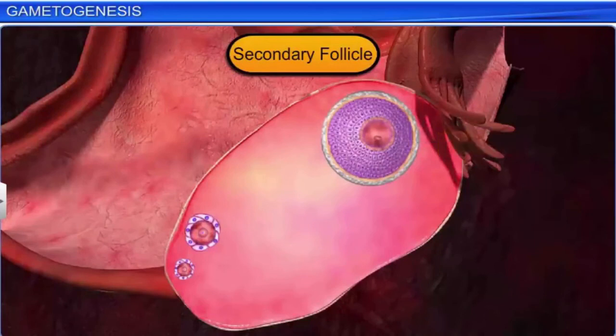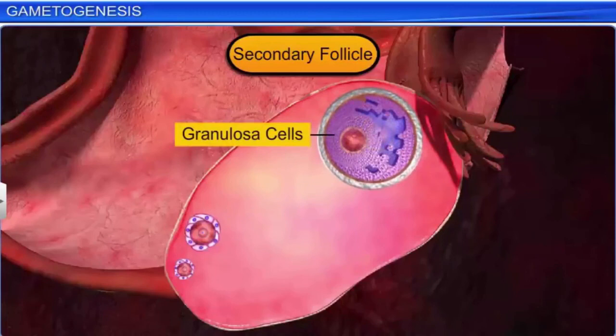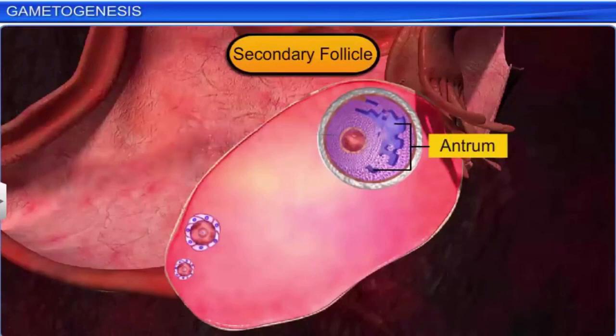Later, these granulosa cells secrete estrogen, which creates the antrum, a fluid-filled cavity among the granulosa cells. Moreover, the theca becomes evident and gets organized into 2 layers, theca interna and externa.